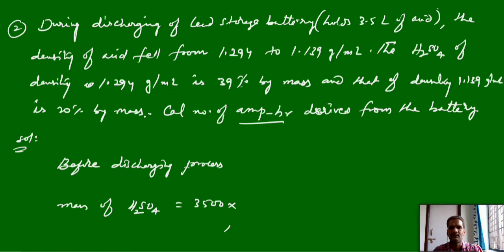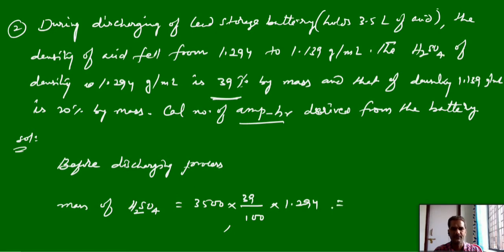And whose mass percentage is 39%. 39 by 100 into density 1.294 grams per ml. So this is the total mass of the H2SO4 before discharging process.